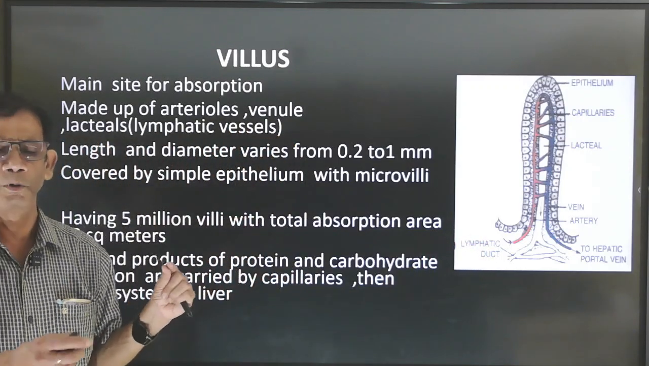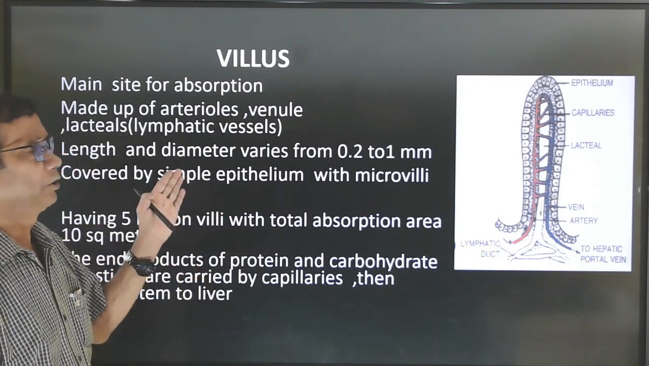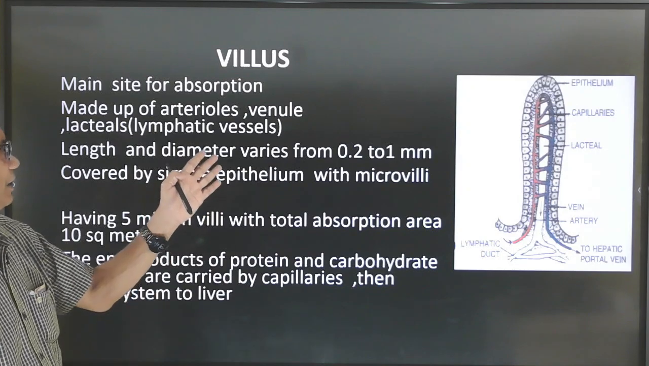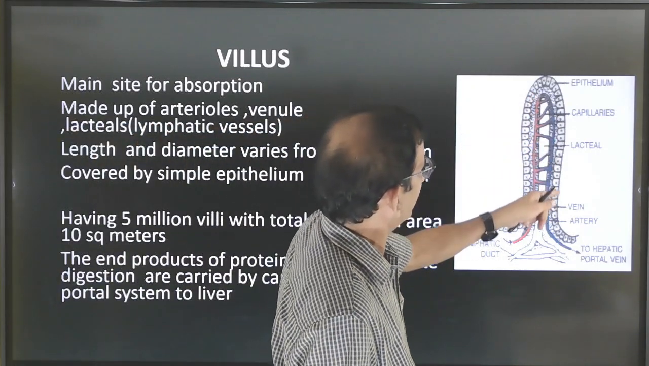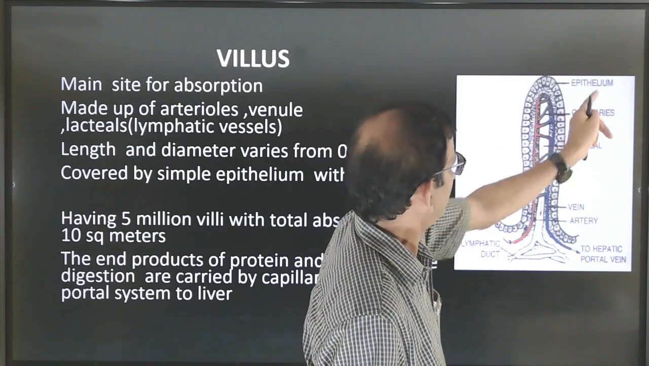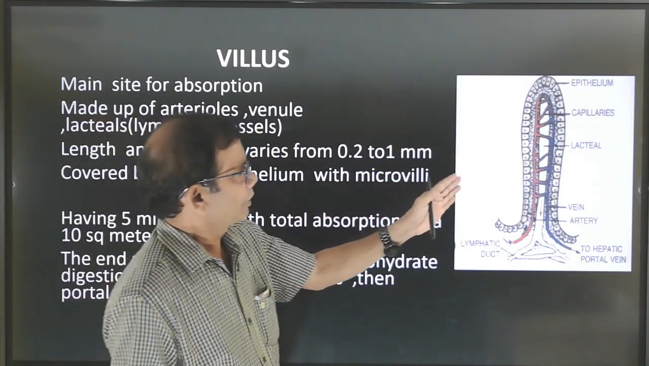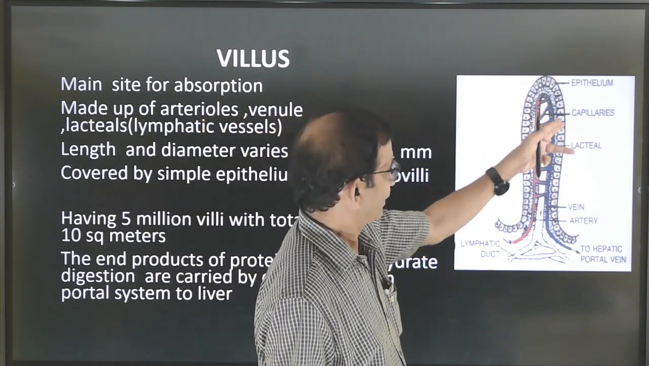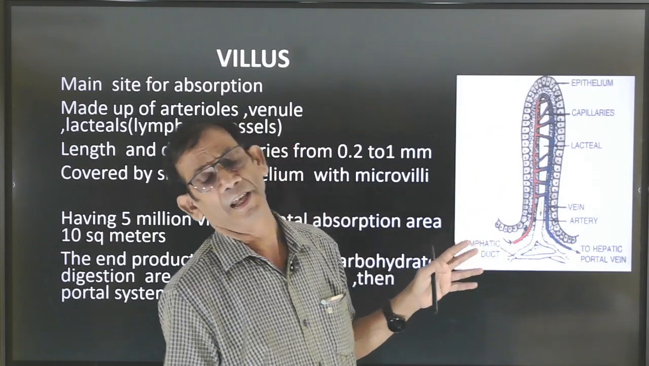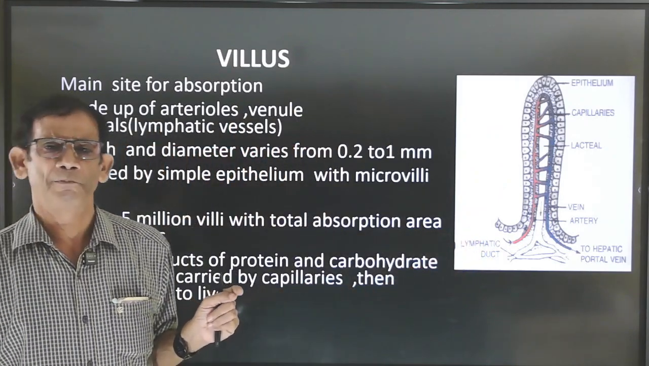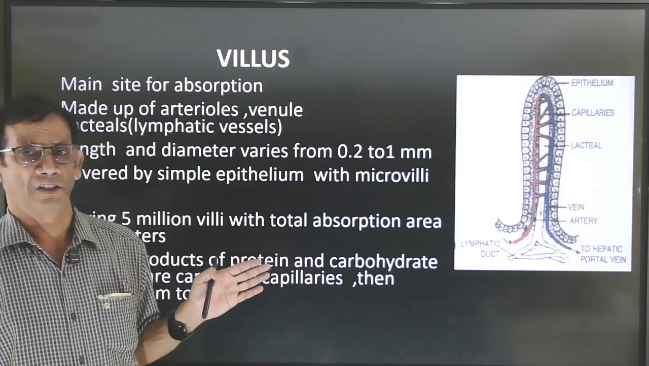Now, what is the size of these microvilli? Both in length and in breadth, it is 0.2 to 1 millimeter, and it is covered by epithelium, as already told. At the same time, microvilli are also present. And actually, how many villi are present in the intestinal area? There are about 5 million villi present in the intestinal area.